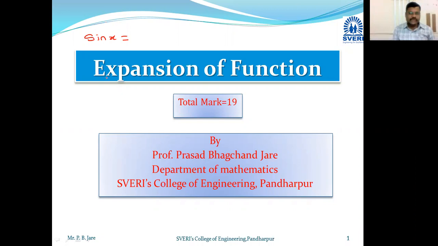So the expansion is x minus x cubed by 3 factorial plus x raised to 5 by 5 factorial minus x raised to 7 by 7 factorial, and continue in this way. This is nothing but the expansion of the sin x function.